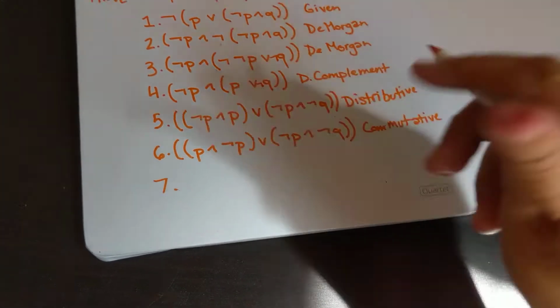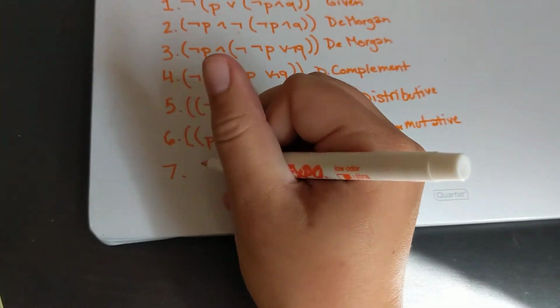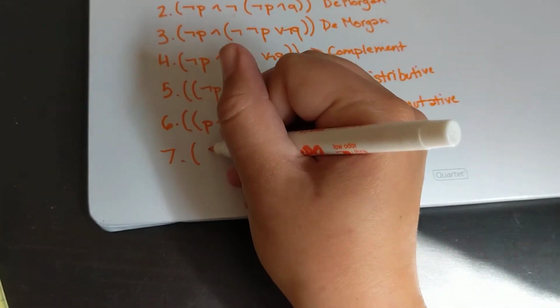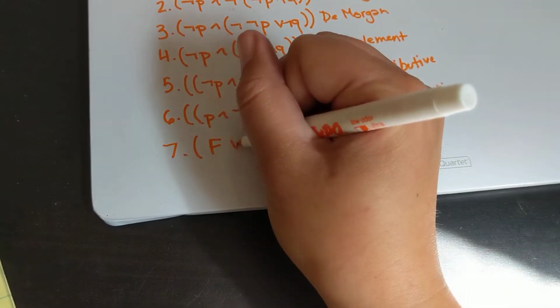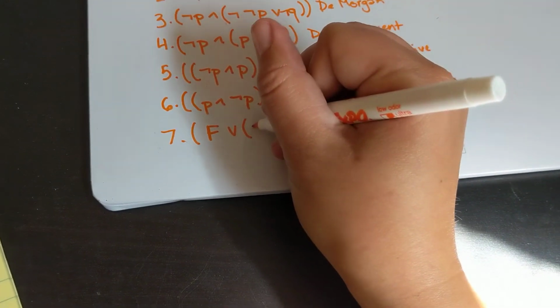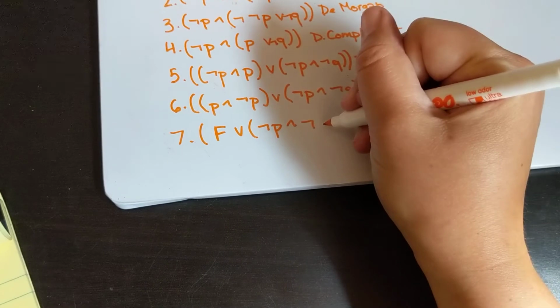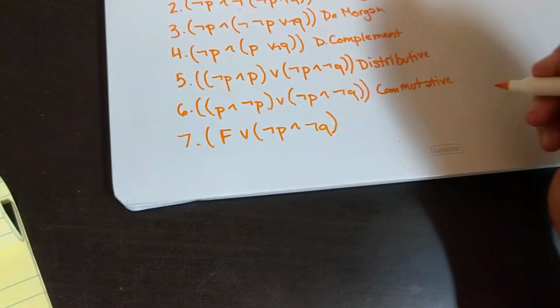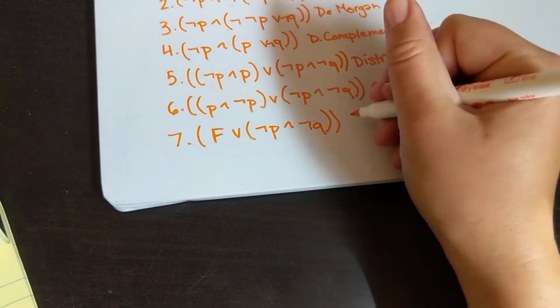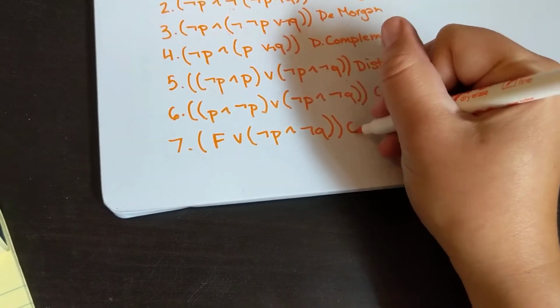We go to 7, and we can cancel that out. So we can say false or (not P and not Q) by the complement law.